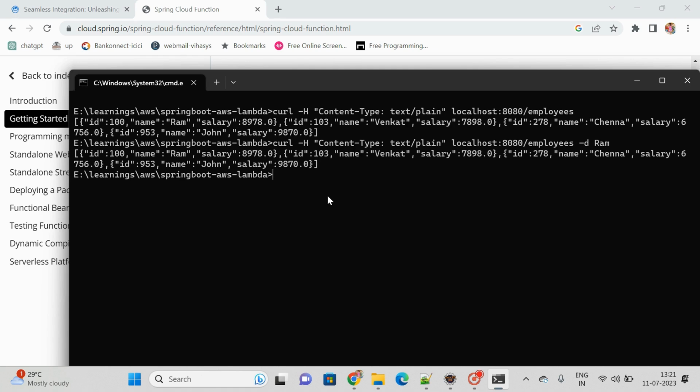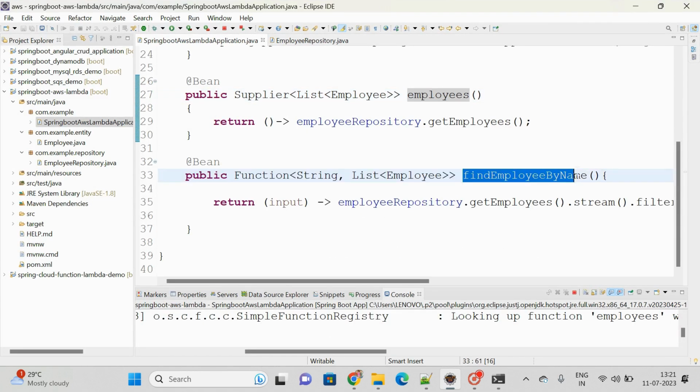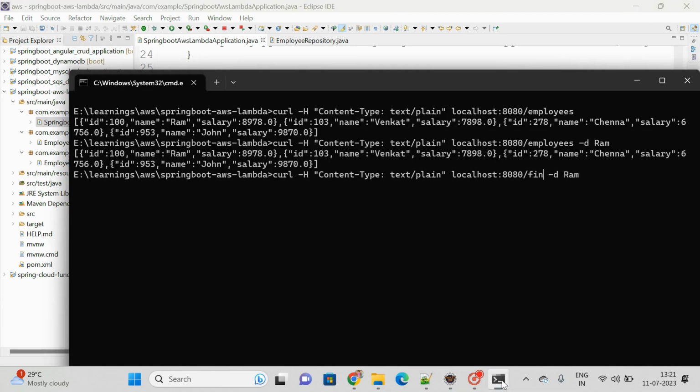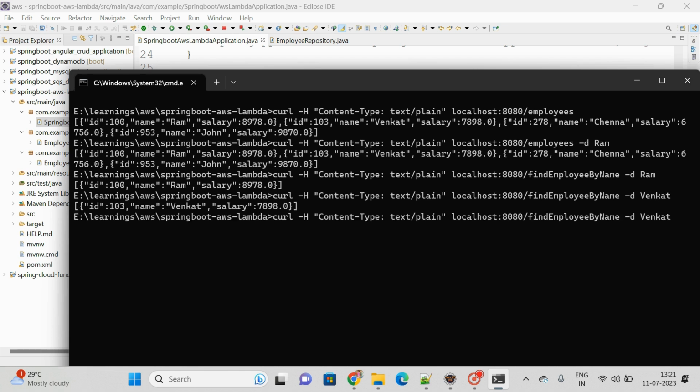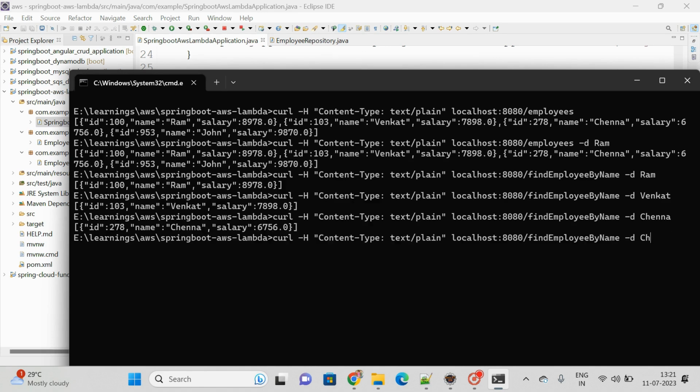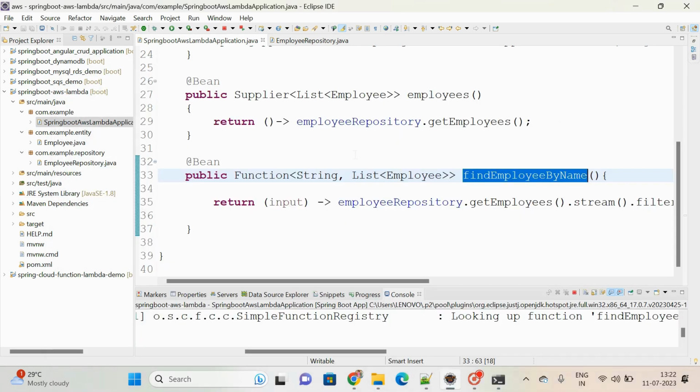Okay, one second. That means we are supposed to change the method name also. What is the method name? Find employee by name itself. So come back to here, find employee by name, -d and then giving Ram itself. See here, only the Ram object is coming. If I am passing Venkat, only the Venkat object. If I am passing Channa, based on your employee name it is filtering and accordingly we are getting the corresponding object itself. So perfectly it is running in the local itself.